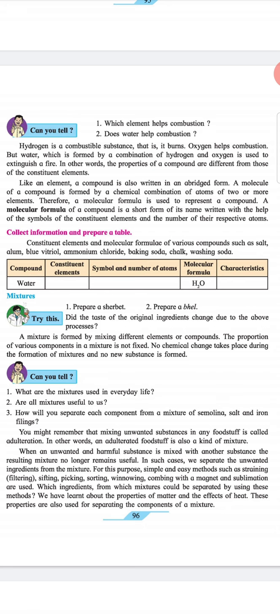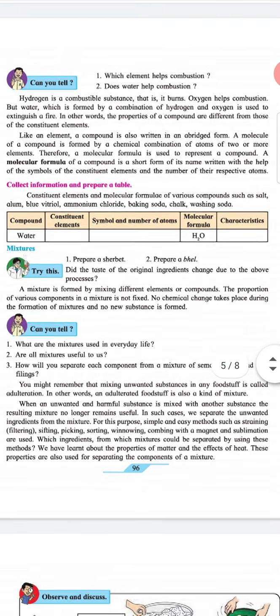Mixture. Try this. 1. Prepare a sharbat. 2. Prepare a bhel. Does the taste of the original ingredients change due to the above processes? A mixture is formed by mixing different elements or compounds. The proportion of various elements in a mixture is not fixed. No chemical change takes place during the formation of a mixture and no new substance is formed.